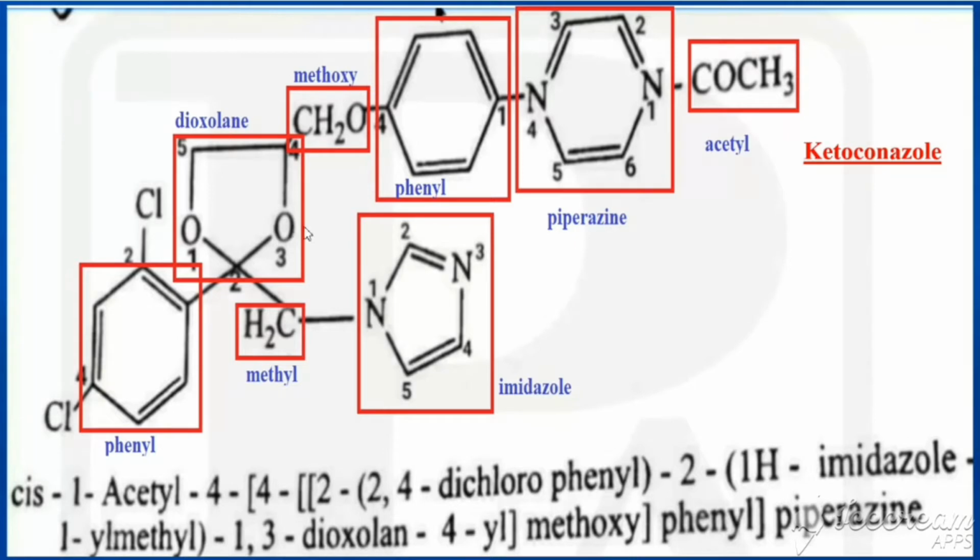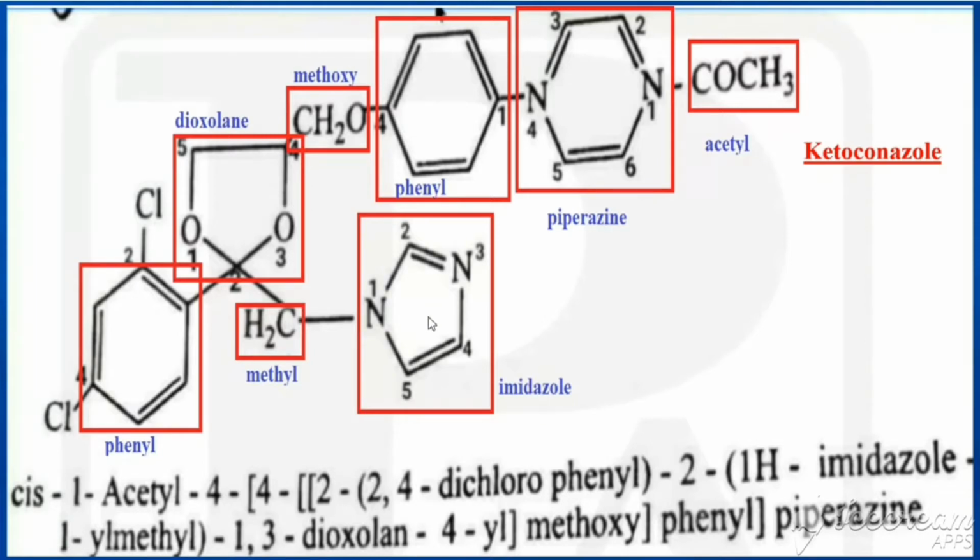So what is meant by dioxolane? It is a 5-membered heterocyclic ring having 2 oxygens. That can be called dioxolane. Here these oxygens are attached at first and third. That's why it is called 1,3-dioxolane. So here the methoxy carbon is connected with the dioxolane. Here the fourth position of dioxolane is connected with that carbon, and the second position is connected with 2,4-dichlorophenyl and also methyl. That methyl is connected with imidazole.